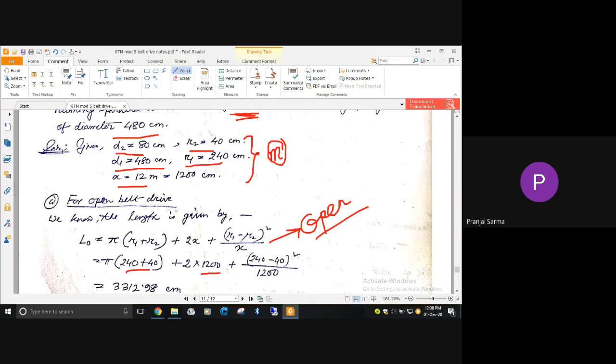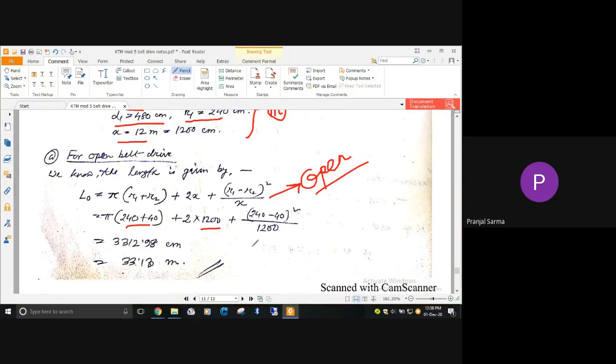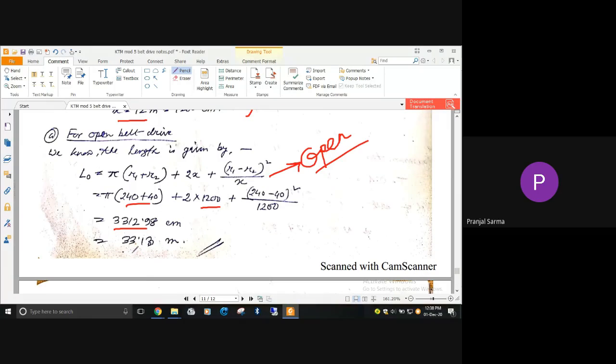Using centimeter and putting in the values, we have obtained the length of the belt required for open belting as 3312.98 centimeter, which comes to around 33.13 meter. That will be required if it is open belting.